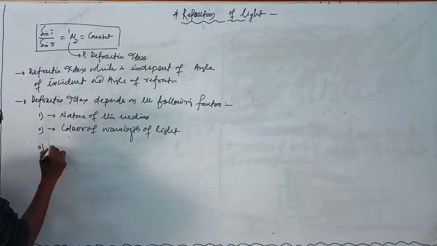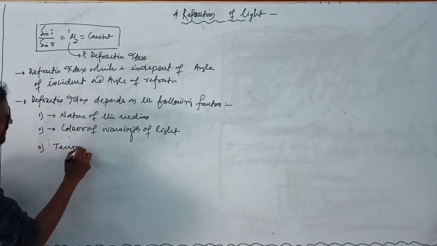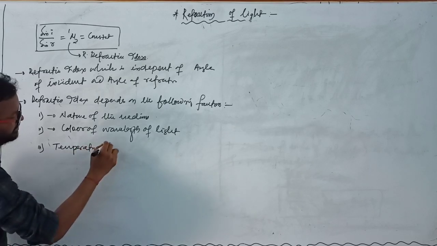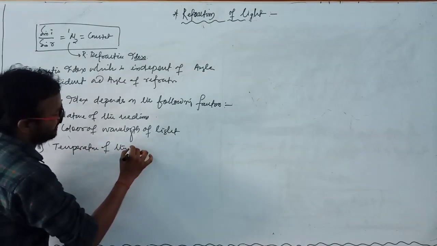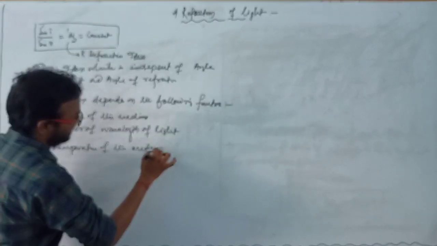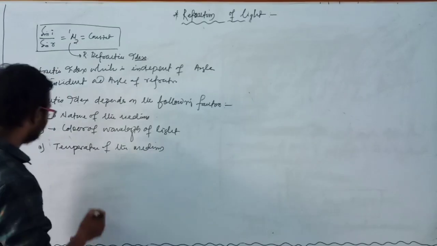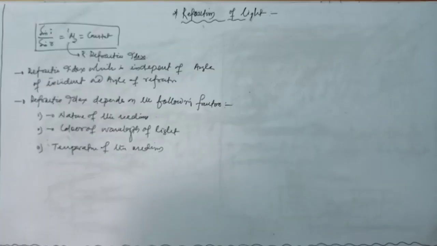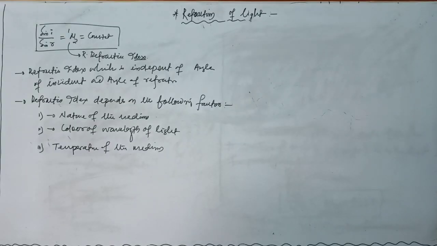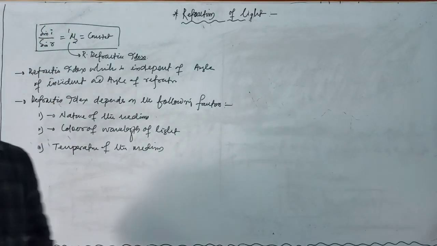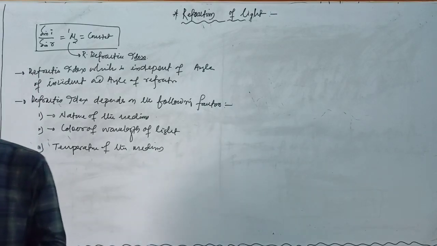Third point, it depends on the temperature of the medium. Clear? Okay, these are the factors on which the refractive index of two media depends.